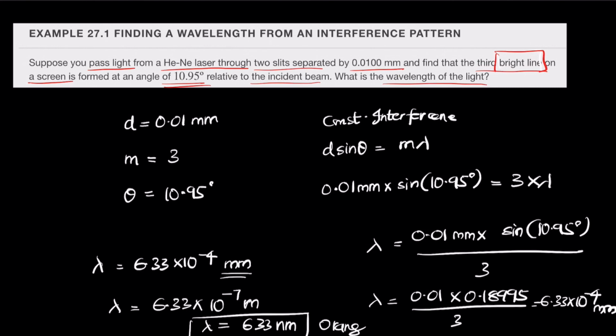So we can say that the light has a color near orange and red, and it looks somewhat like this. This is how you can calculate from the problems. This is the idea here when you have a light, and these are examples of interference.